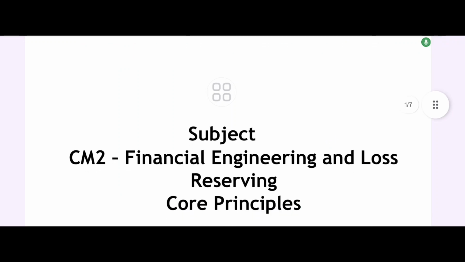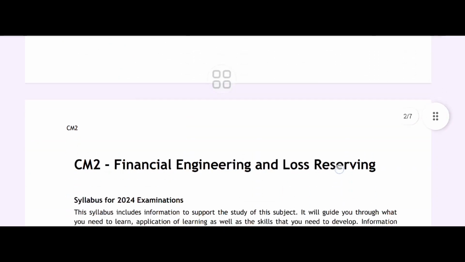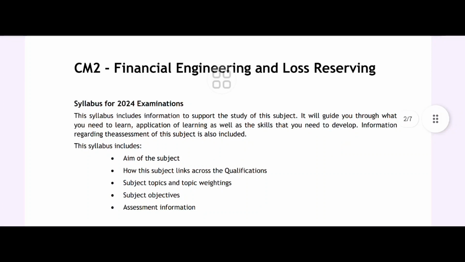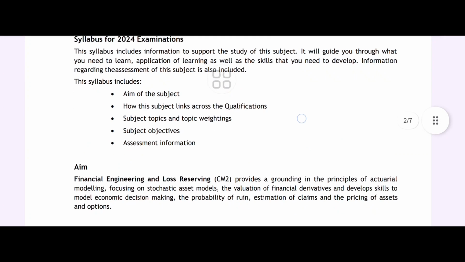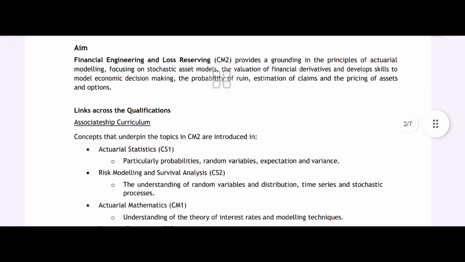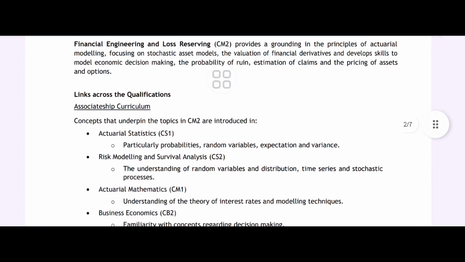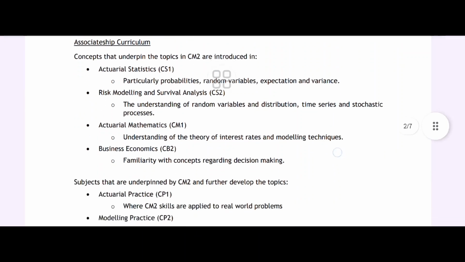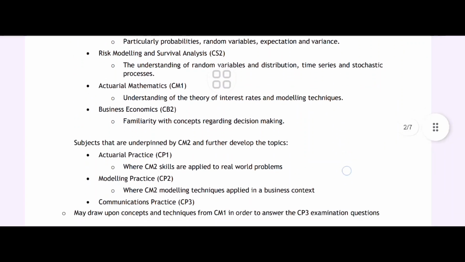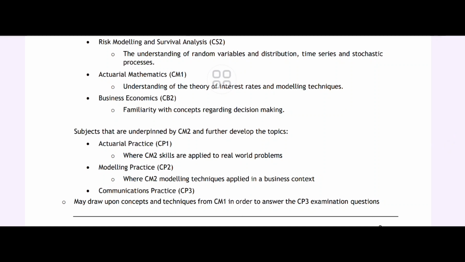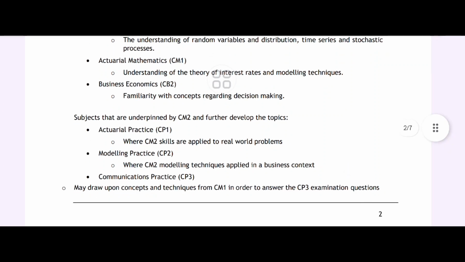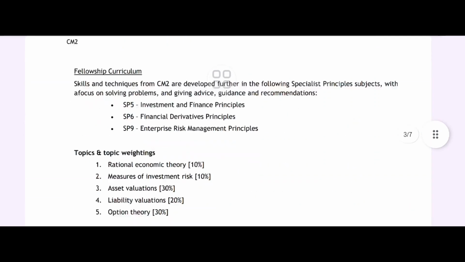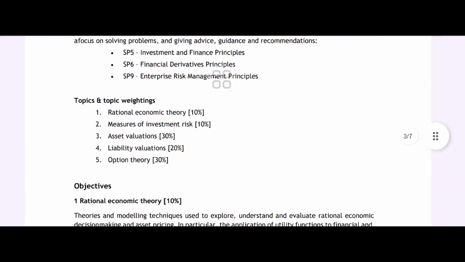CM2 is financial engineering and loss reserving, core principles. It will guide one through the actuarial statistics. It is CS1, CS2, CM1, CB2. Subjects that are underpinned by CM2 are further developing the topics of CP1, CP2, CP3, that is actuarial practice, modeling practice, communication practice. The weightage will be on rational economic theory, measurement of investment risk, asset valuation, liability valuation, option theory.